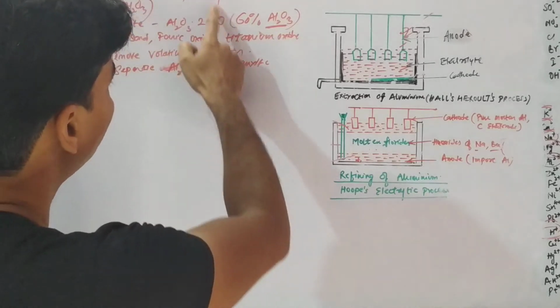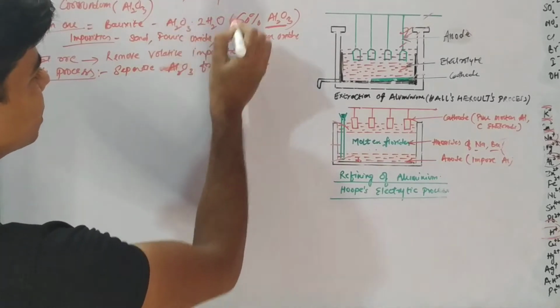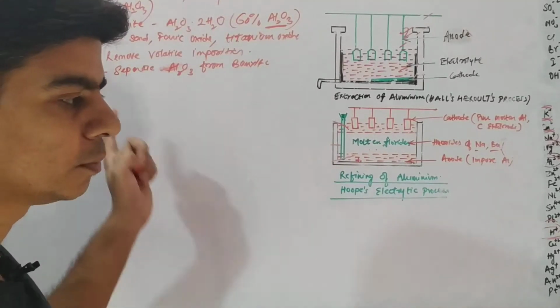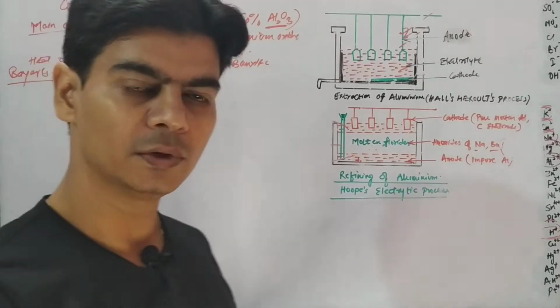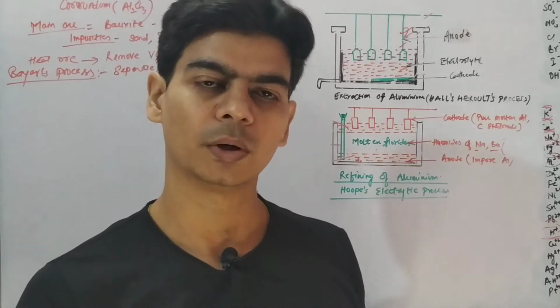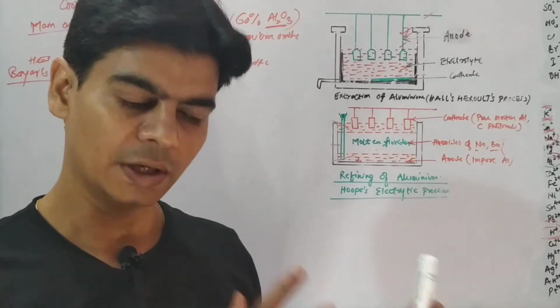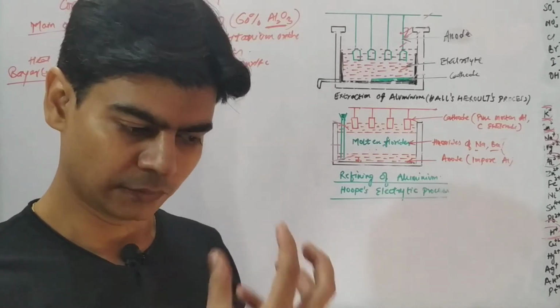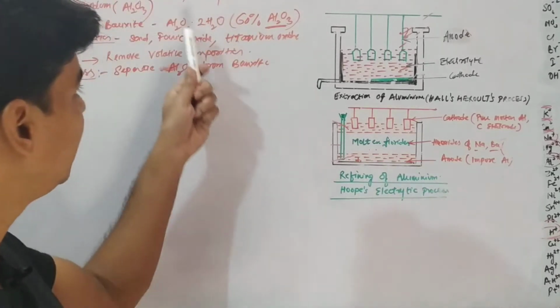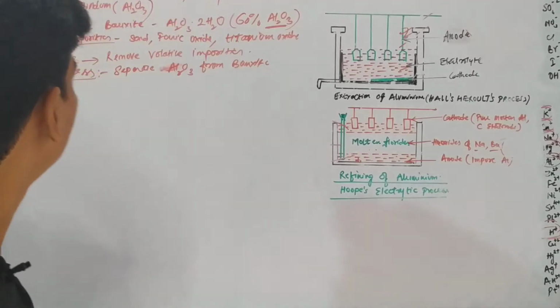Sodium hydroxide will dissolve the alumina from this ore in the form of sodium meta-aluminate, which we can filter, and the filtrate will contain dissolved alumina in the form of sodium meta-aluminate.